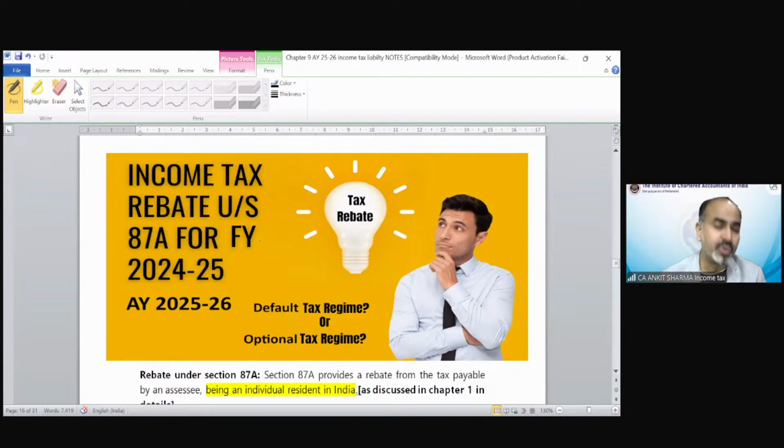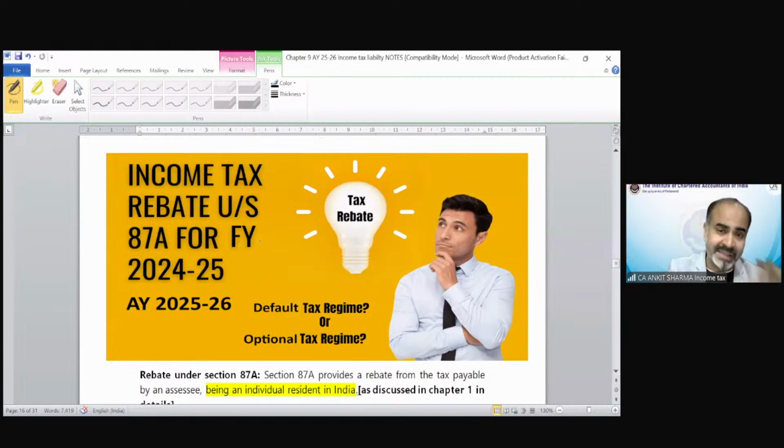So in the same procedure, rebate needs to be given under default tax regime also. If your income under default tax regime exceeds 7 lakh rupees, but the amount of tax you need to pay exceeds the amount of income above 7 lakh rupees, the excess needs to be allowed as a rebate. So we will solve it with the help of an example also.